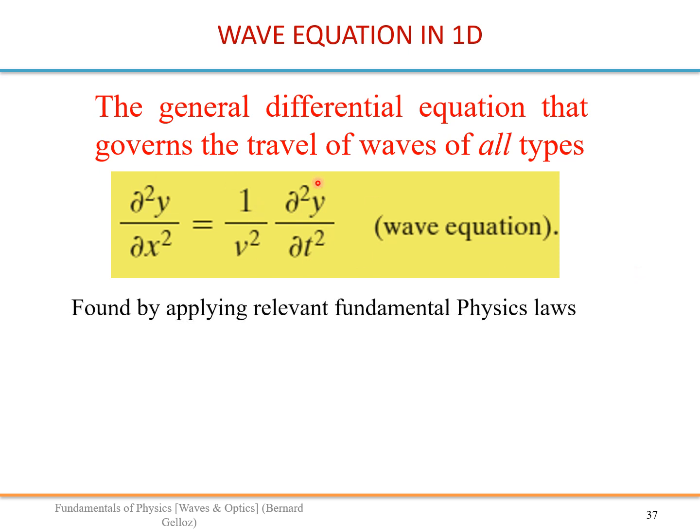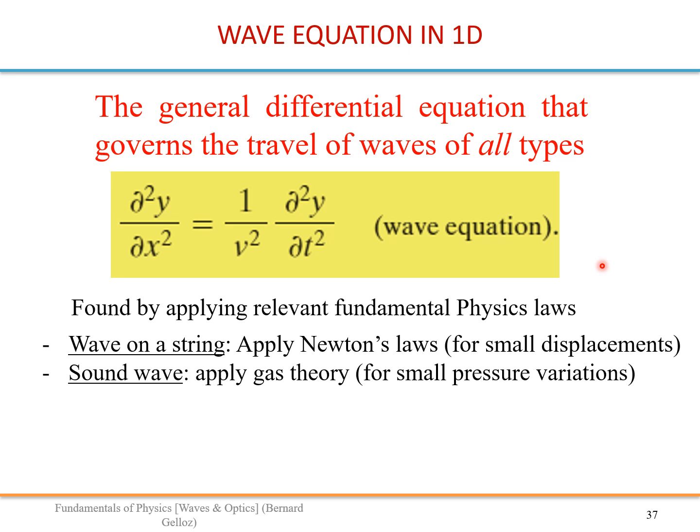So how do you find this? You just apply the relevant fundamental physics law. So for a wave on a string, this is mechanics, so you apply Newton's law for small displacements, and for a sound wave you apply gas theory. So this works for small changes.